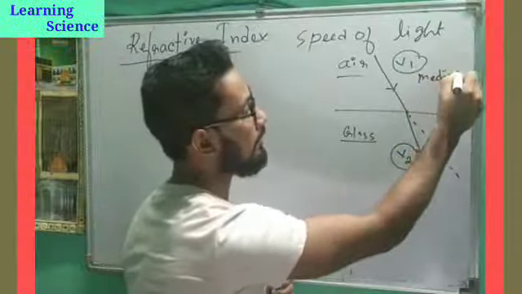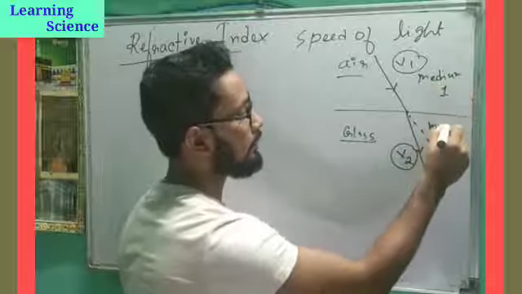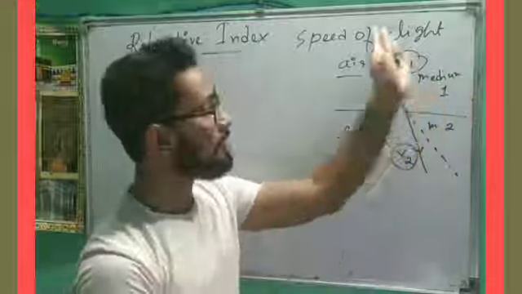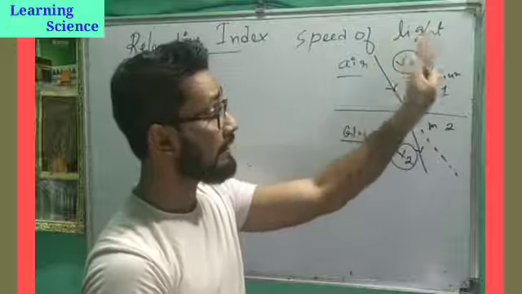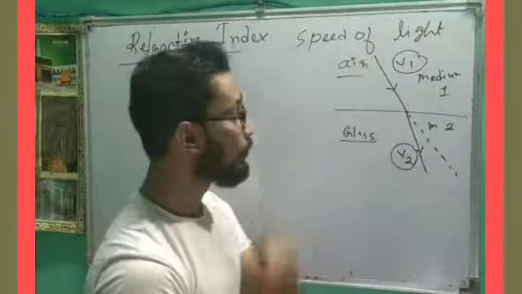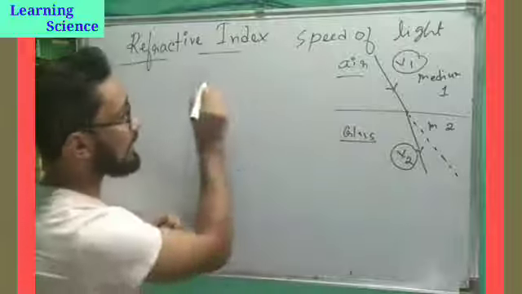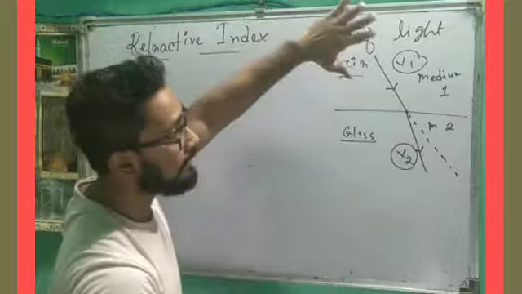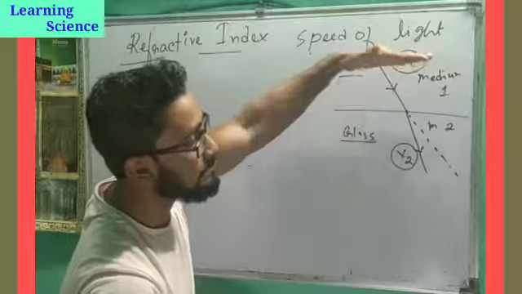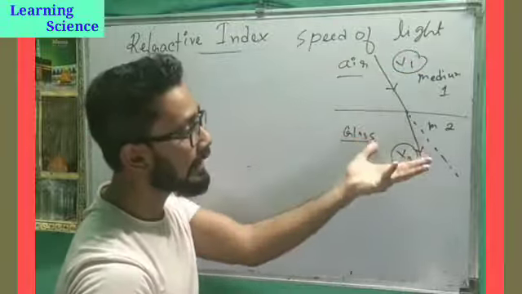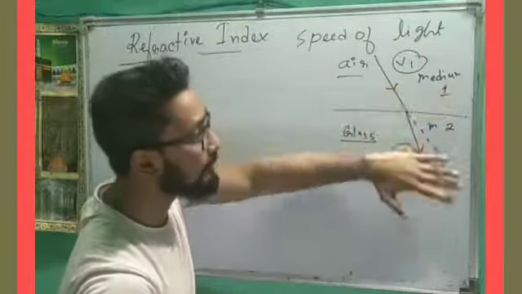Here is our medium 1, and this is our medium 2. Light is coming from medium 1 and entering into medium 2. Now, we will find out the refractive index of medium 2 with respect to medium 1.